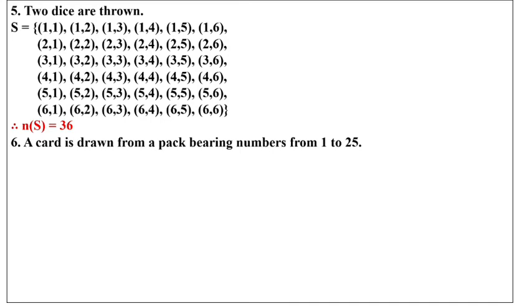The next one, the first die will be 4 and the next die will change 1, 2, 3, 4, 5, 6. The first die will be 5, the second die will change 1, 2, 3, 4, 5, 6. The first die will be 6, and the next die will change till 6. The total number of samples is 36 if 2 dice are thrown. Now a card is drawn from a pack bearing numbers from 1 to 25. It means the sample will be from 1 to 25. Therefore the number of samples will be 25.